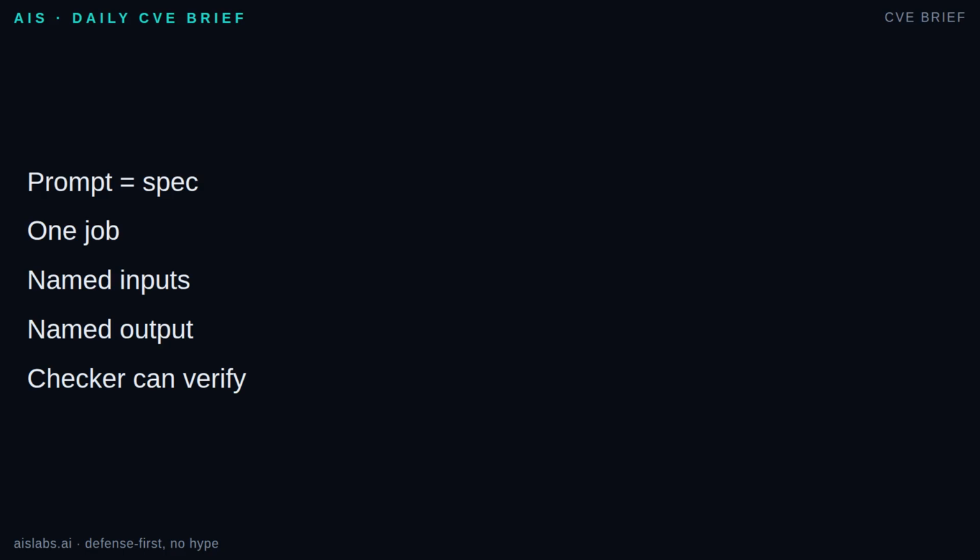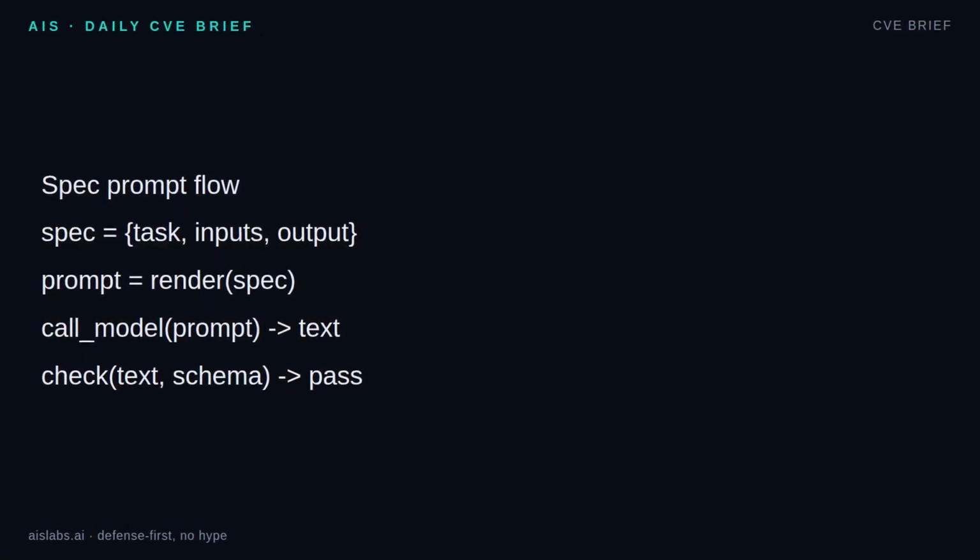The test is simple. Run the same prompt twice on the same input. The answers may not match word for word, but they should agree on substance. If one run says refund eligible and another says not eligible, you do not have a model personality problem. You have an unclear spec. Build the prompt in 4 moves.